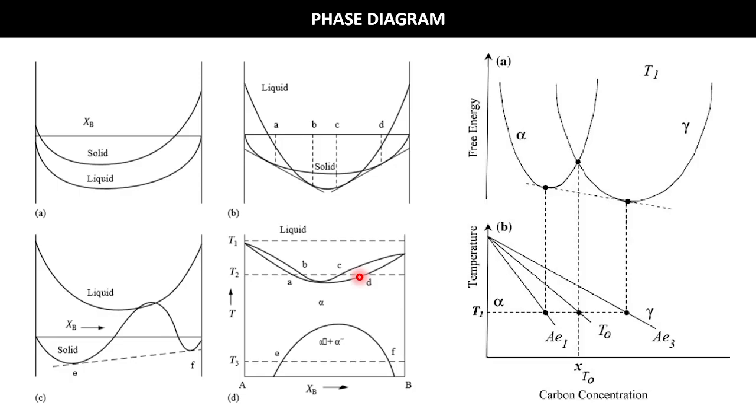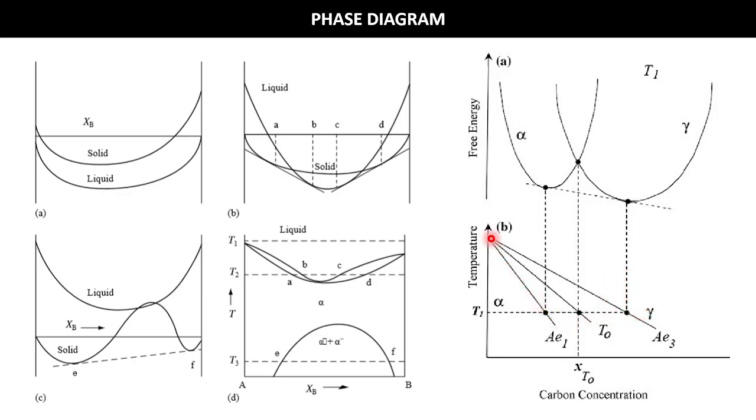Now another thing I want to share: when there is an alpha phase or gamma phase with this kind of Gibbs free energy, we will get an equilibrium composition, and this point in the phase diagram looks like this. So you have seen the iron carbon phase diagram.